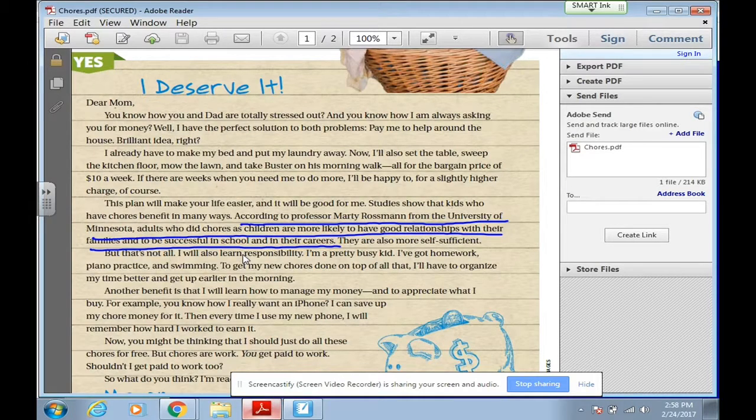Next thing we're going to look for is logos. Logos can be facts or information to prove something, but the easiest way to find logos is to look for numbers. So when I scan through this, I'm looking for numbers, and then when I find a number, I ask myself, is this number persuading someone to do something? And notice how it has that number, $10 a week. And that's persuading us that kids should get paid to do chores because they're doing all these things for a bargain. Notice how they even say bargain, for a bargain price of $10 a week.